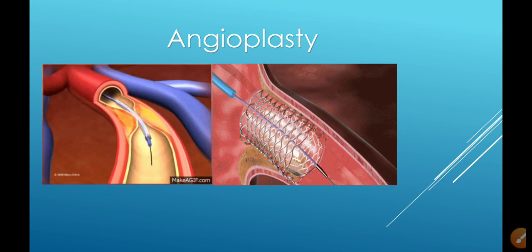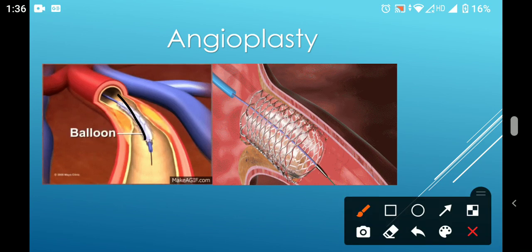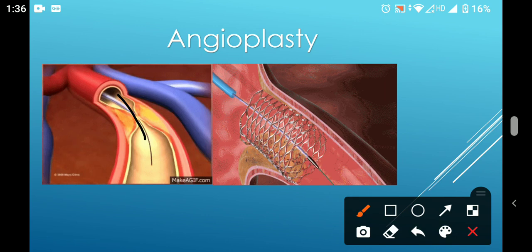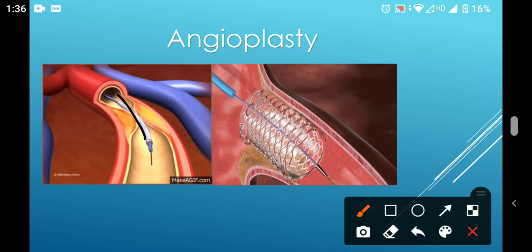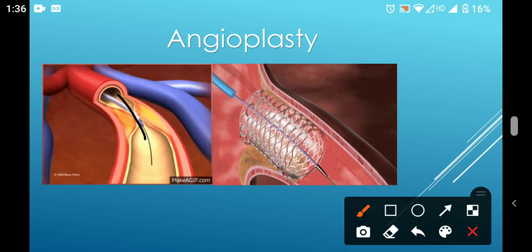In angioplasty, we introduce a balloon in the body. See, this one is balloon. ये balloon है. हम enter करते हैं. When this balloon is enter, look here, it will leave that balloon there, and after that, this opening will open, and then there is a proper supply of blood.